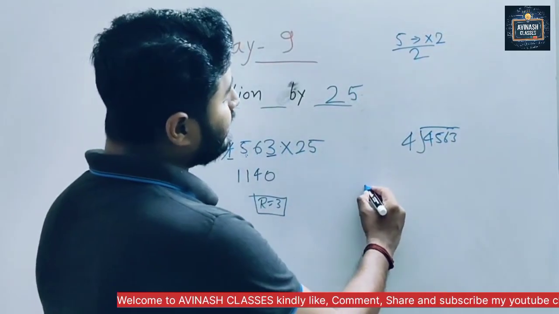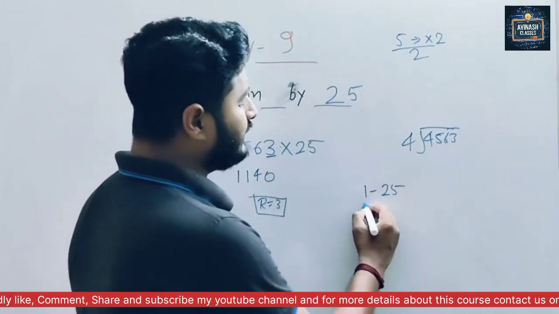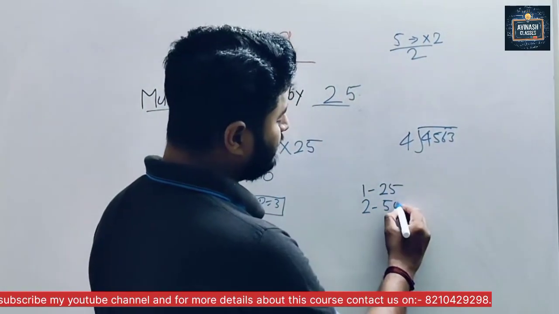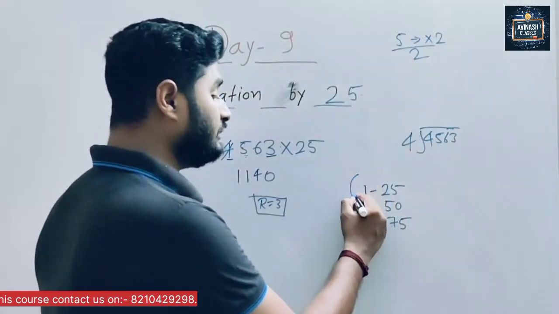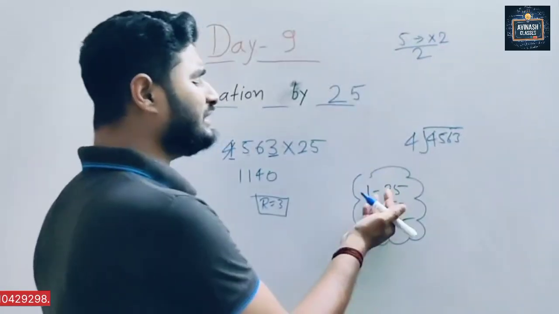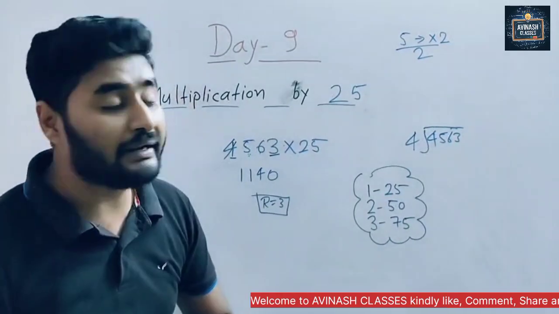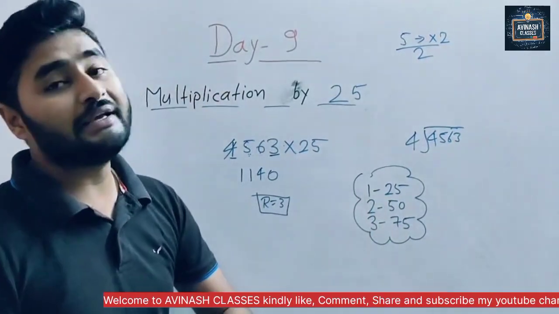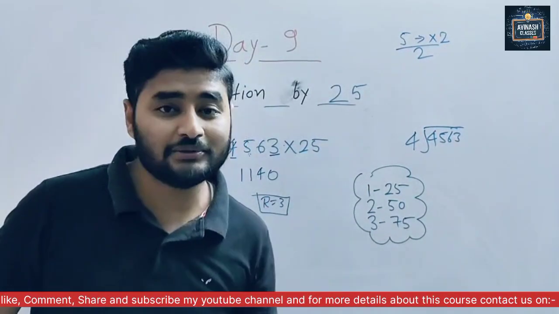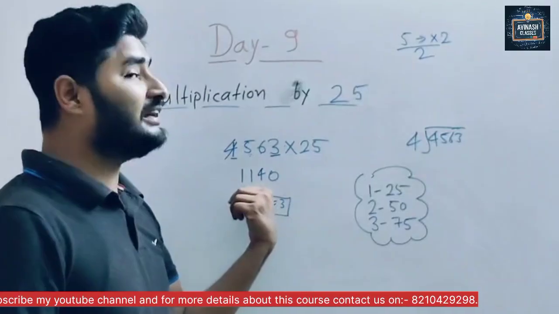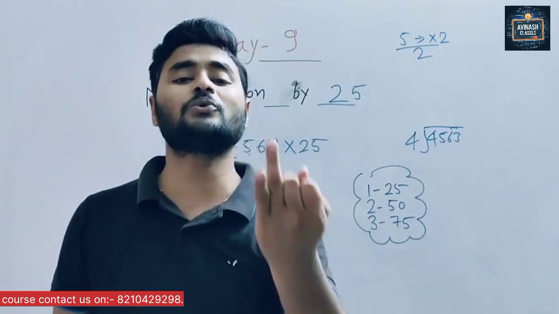Now when we get remainder 1, we write 25 at the end. When we get remainder 2, we write 50. When we get remainder 3, we write 75. Please, this is very important, and remember, this is very easy. Sir, is it possible for remainder 4 to come? No, because we are dividing with 4. Then the remainder always comes either 1, 2, or 3.